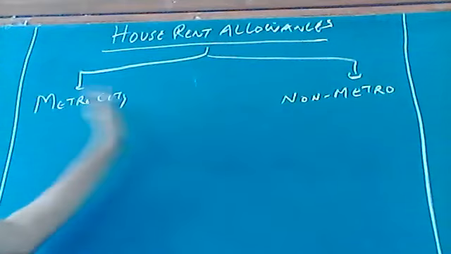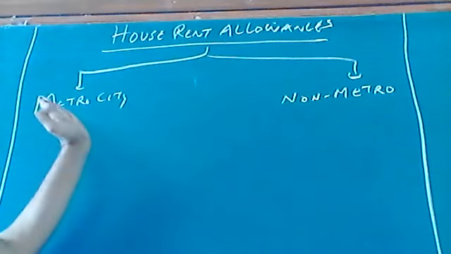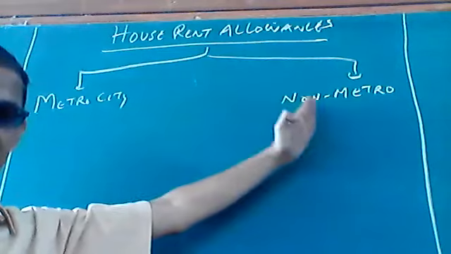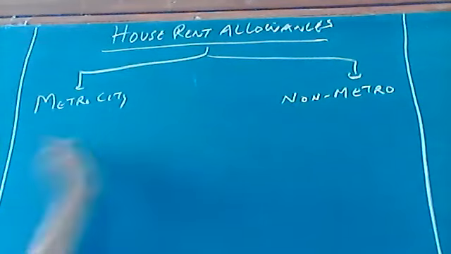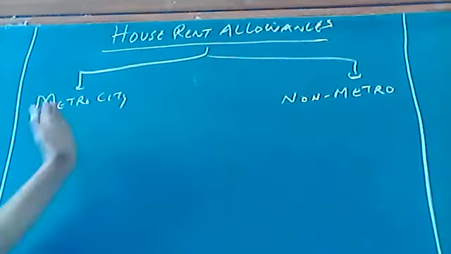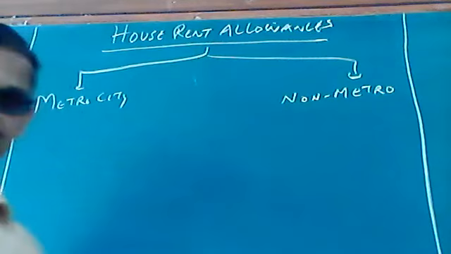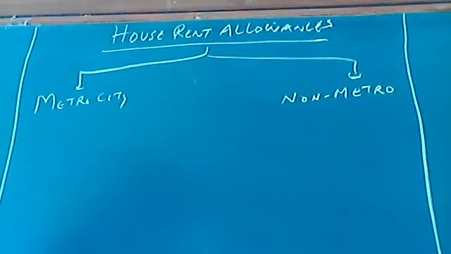First, we can subdivide the employees working in metro city and employees working in non-metro city. Metro city means here Delhi, Chennai, Calcutta, Kolkata, Bangalore, Mumbai. These are the metro cities here. Other than these metro cities, we can subdivide into non-metro cities. Now, we'll take the first, in case of metro cities.